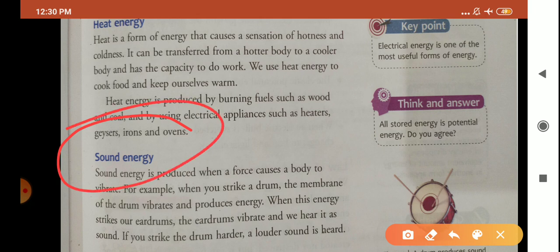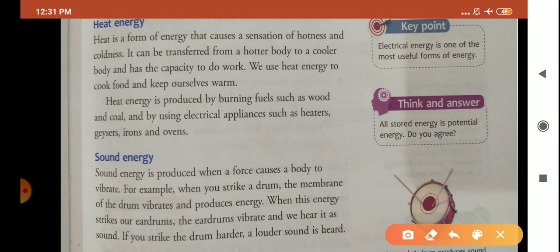When a force is applied on a body, that force causes what? That force causes the object to vibrate. For example, when you strike a drum, a membrane of the drum vibrates and produces energy. Now children, this is your drum. When we strike this drum, the membrane, that is the upper portion of the drum, what will happen? The upper portion of the drum will vibrate. Striking the drum means you are applying the force.